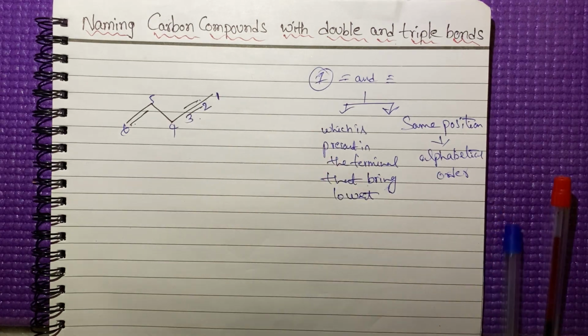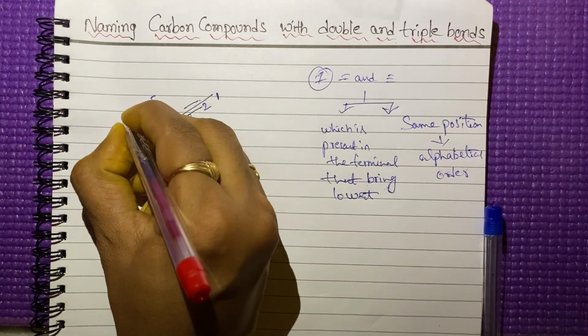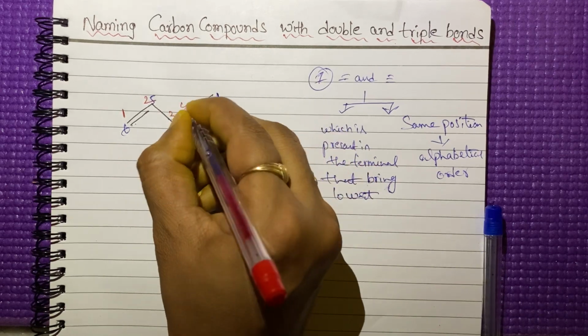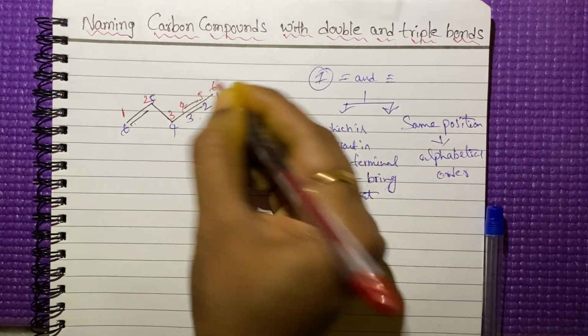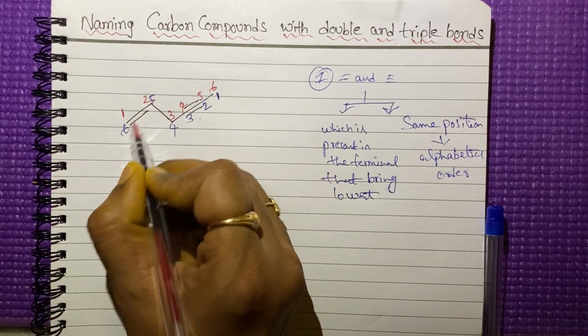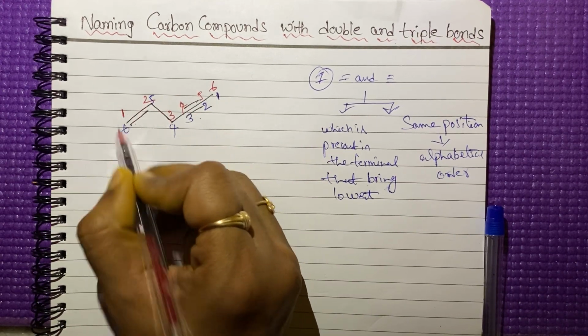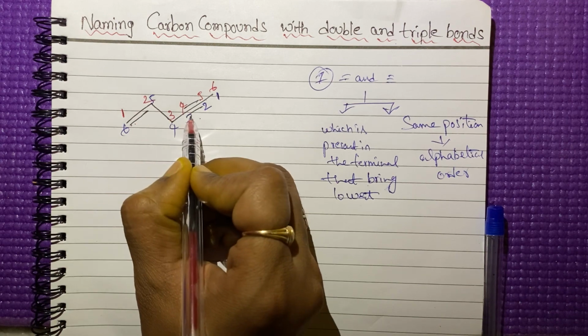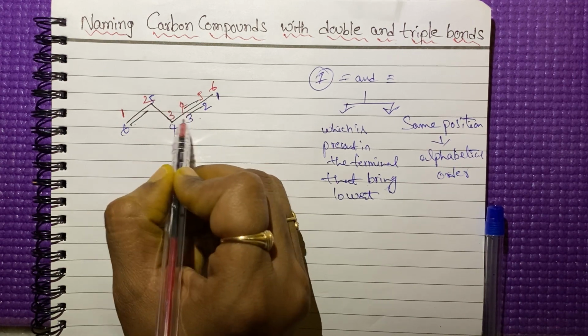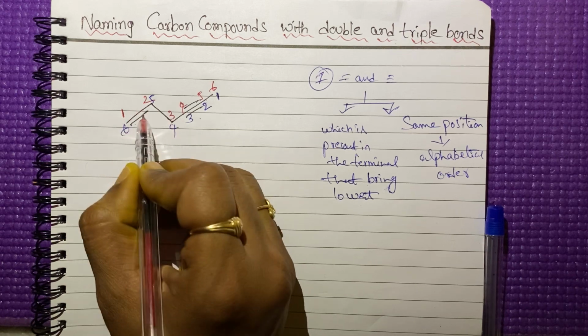So which method is correct? We have to give the number from this side: 1, 2, 3, 4, 5, 6. If you give the numbering from this side, the double bond will get the lowest locant, right? The triple bond will get the lowest locant after the double bond.